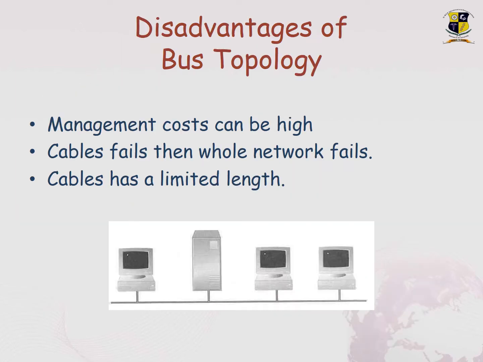When you look at the disadvantages, management costs can be high. If the cable fails, the whole network fails. The cable has a limited length. So these are some of the drawbacks. For example, since you are using a single cable to connect all the devices, if the cable fails, automatically the entire network goes down. That is one drawback. The other is that the length is always limited in bus topology.